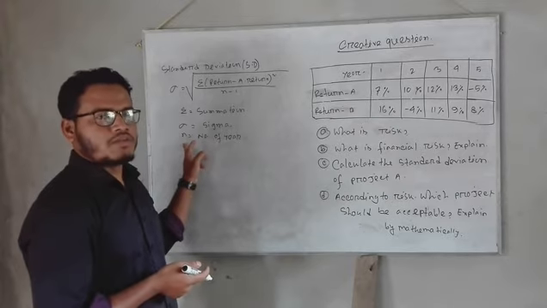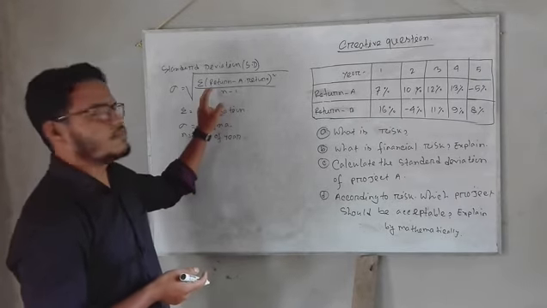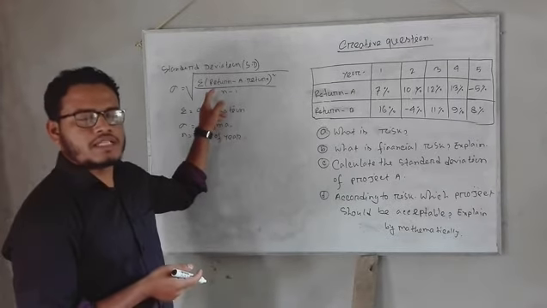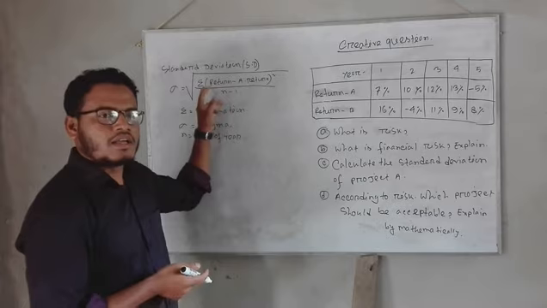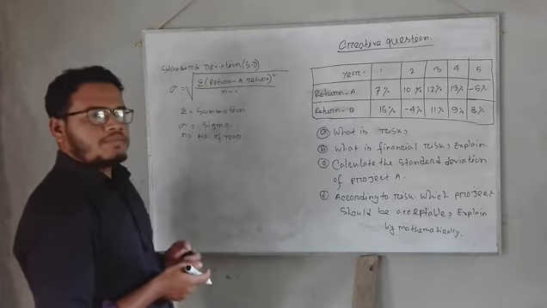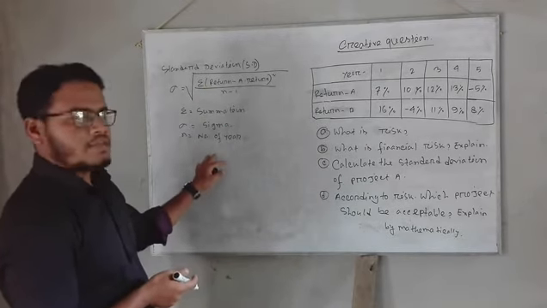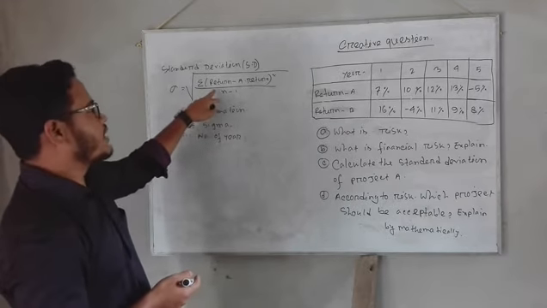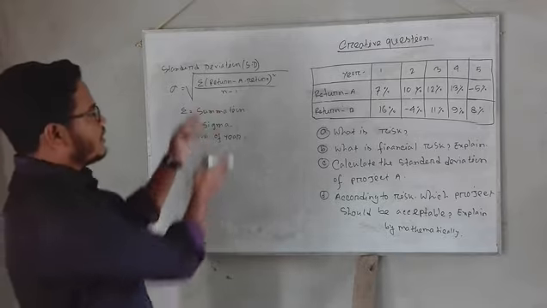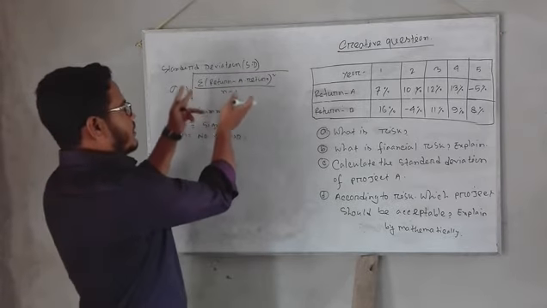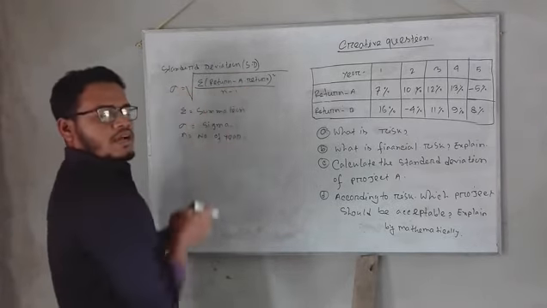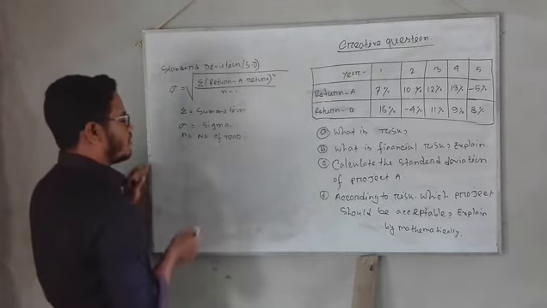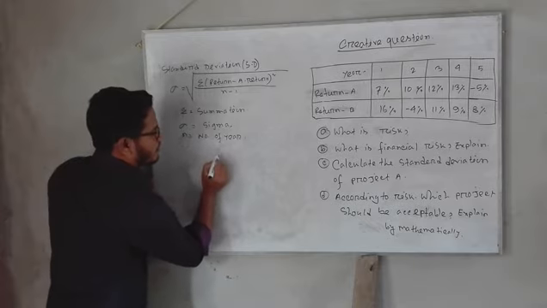So for students to calculate these mathematical problems, at first we have to follow a specific table. Now I am solving the specific table or specific formula for the summation of return minus average return, whole squared. To find out this value, at first we have to follow a specific table. The table is like this.